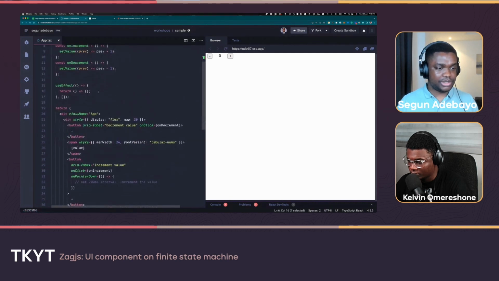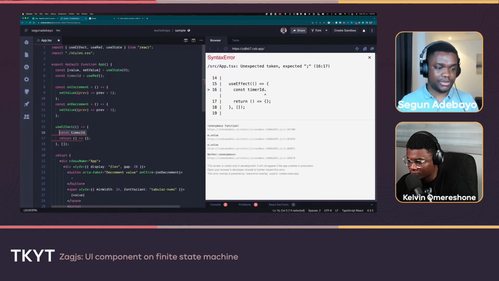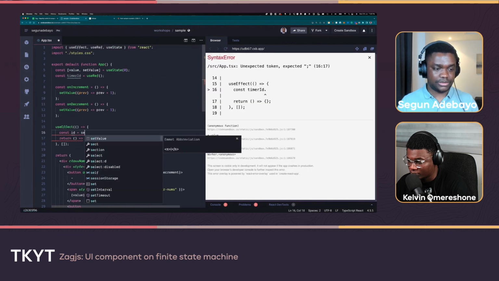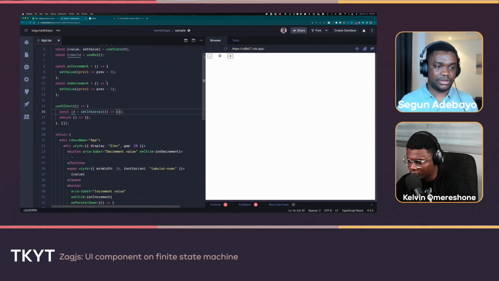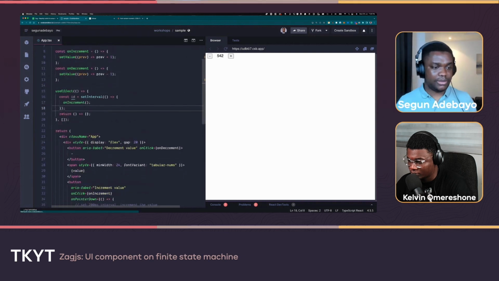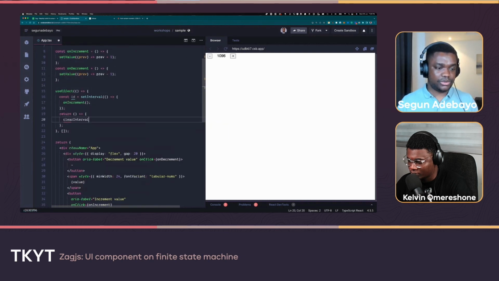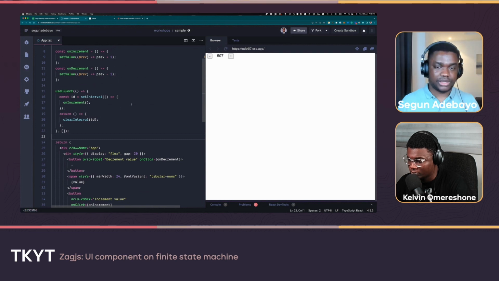So here we have this timer. Or maybe we might not need the timer ID, we can just set up the set interval. At the minimum, let's just call on increment for now. Then to clean up this function, we'll call clear interval and pass in the ID of that interval as well. Now you see that it's running wild already, which means it's doing what we want it to do.